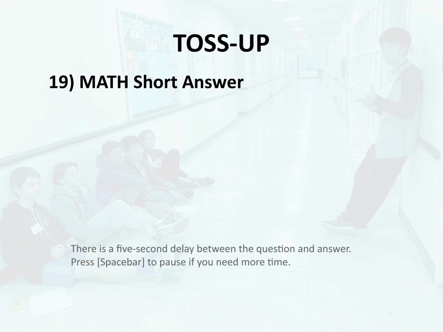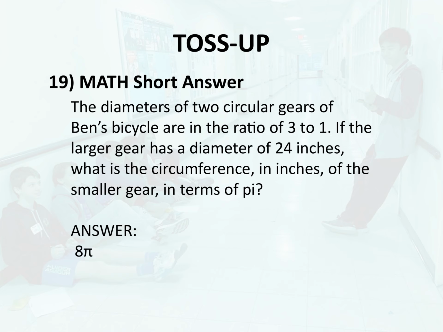Toss-up 19. Math. Short answer. The diameters of two circular gears of Ben's bicycle are in the ratio of 3:1. If the larger gear has a diameter of 24 inches, what is the circumference, in inches, of the smaller gear, in terms of pi? Answer. 8 pi.